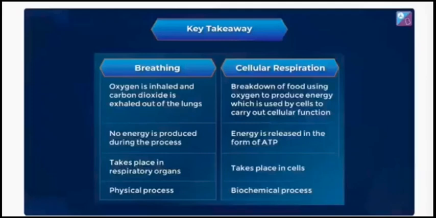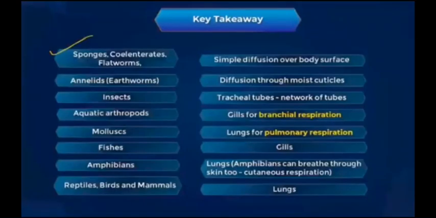So in some primitive groups of animals like sponges, coelenterates and flatworms, no special respiratory organ is present. They simply respire through the general body surface. Okay, diffusion happens. Annelids, which contain earthworm, diffusion through moist cuticles. Insects, if they are terrestrial, then tracheal tubes are present. This is also seen in cockroach.